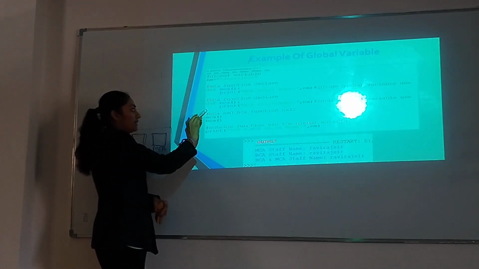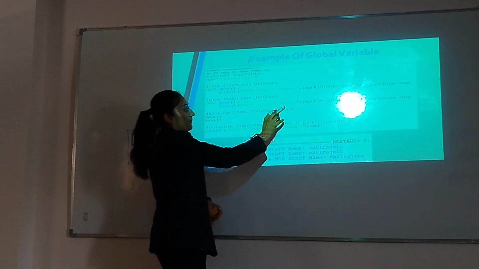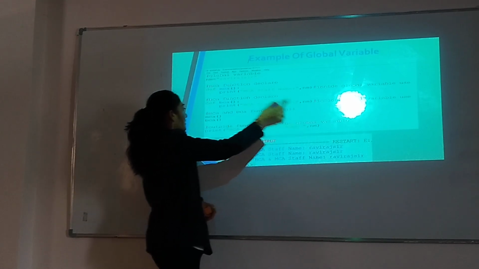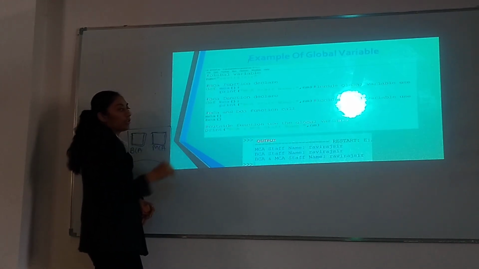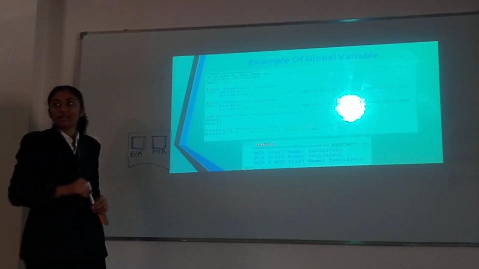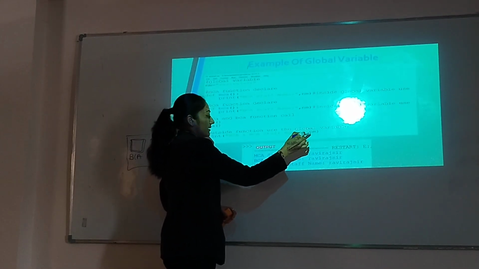Then create another function. Function name is BCA, print the message, BCA staff name, and print the variable. Then call both functions, MCA and BCA. Global variables are also used outside the function. So print here the BCA and MCA staff name and print the name.